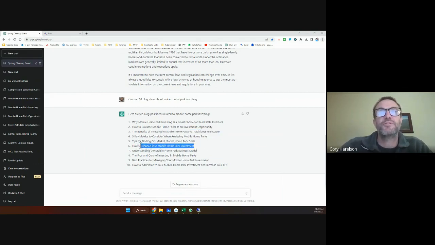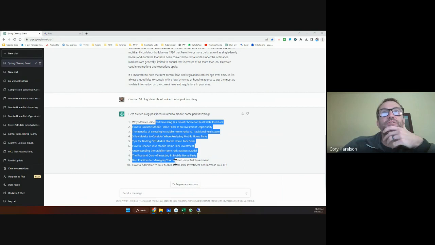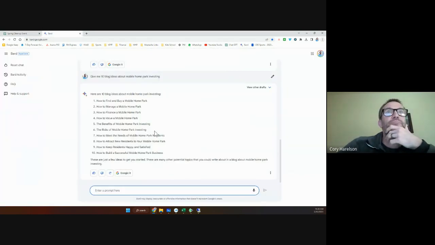It's a little different. There's the financing. The people who do the lending is a little different than other multifamily real estate. Understanding the mobile home park business model, the pros and cons, best practices for managing your mobile home park, and how to add value and increase your ROI. So all of these are good options. Oh, look at this. This is actually a pretty good list. Okay, so Bard has improved.